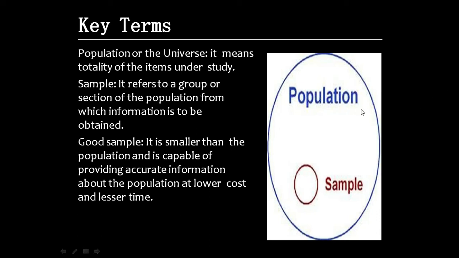Population, it means totality of the items under study. It may be a place, it may be a particular area that we are going to study, that will give us the concept of population or universe.